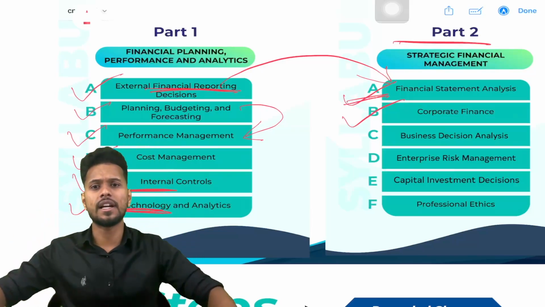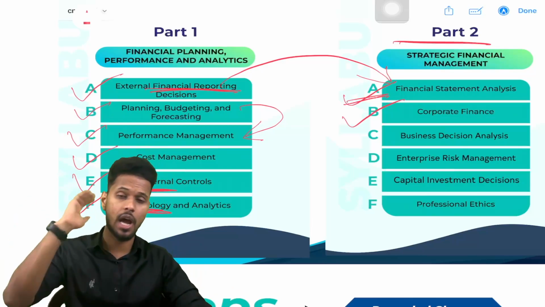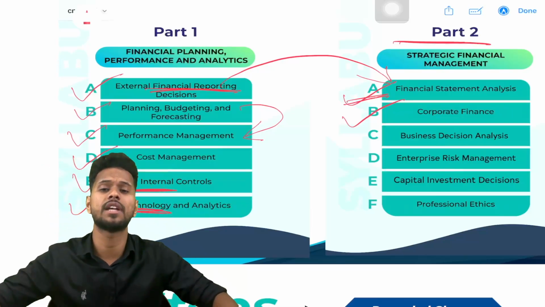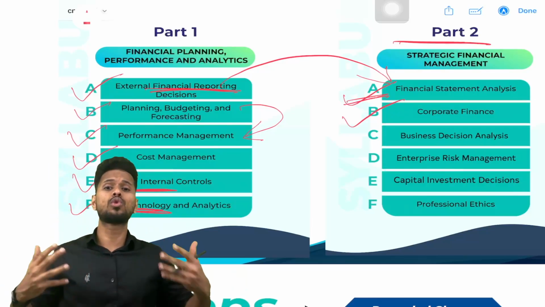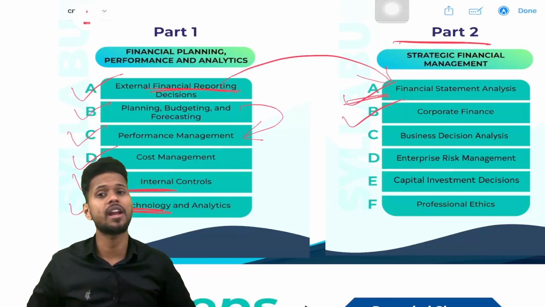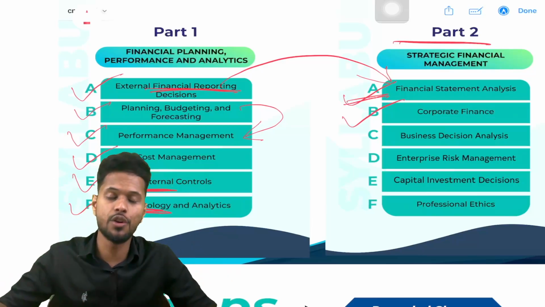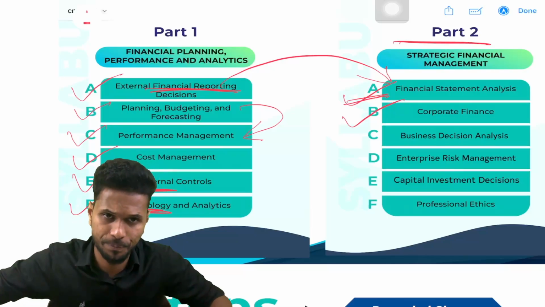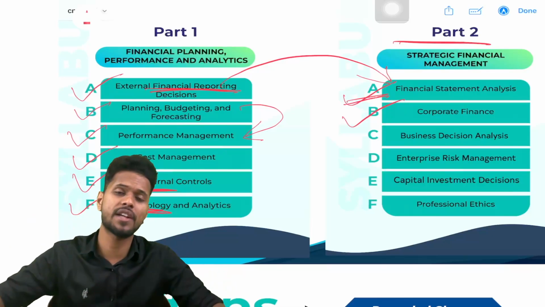So that's a problem of issuing more shares. What I'm telling is that if you use more shares, it has its own problems. If you use more debt or loan, it has some problems. So how to raise the fund and how to utilize these funds in the most profitable manner? You should use these funds in the most profitable manner. Why? Because only then can you provide the return to these investors. In order to provide the return to investors, you should use these funds in a very profitable manner. Clear? So how to raise the fund and how to utilize this fund, that we are studying in section B